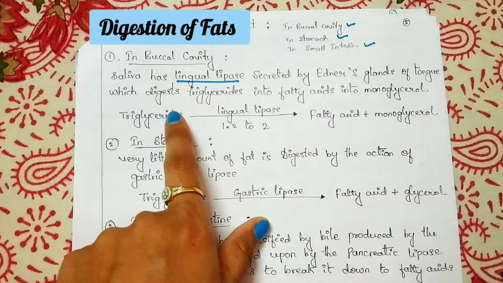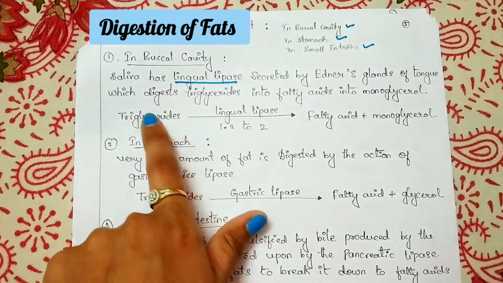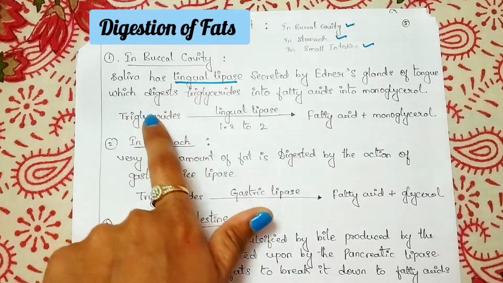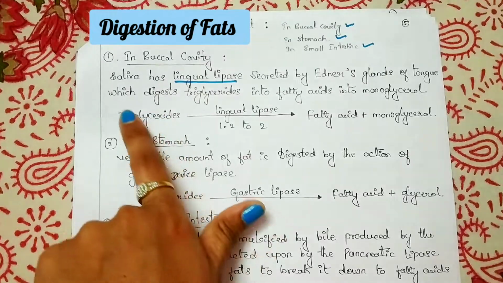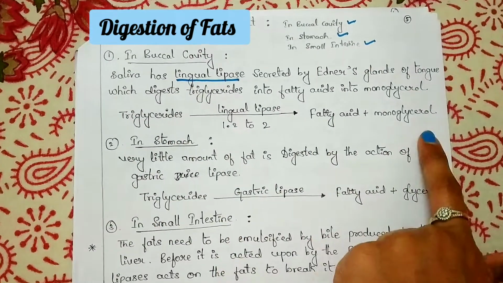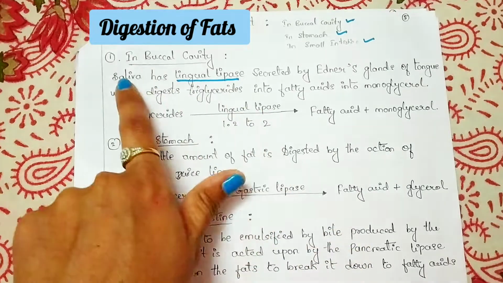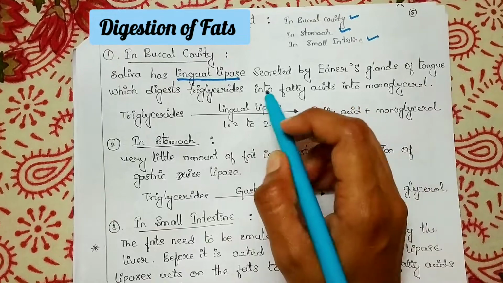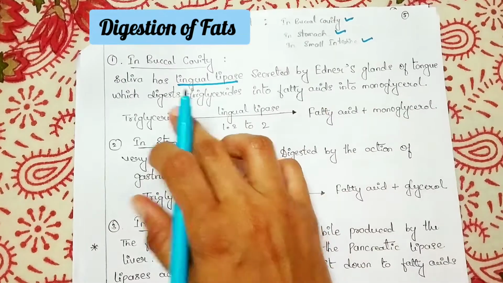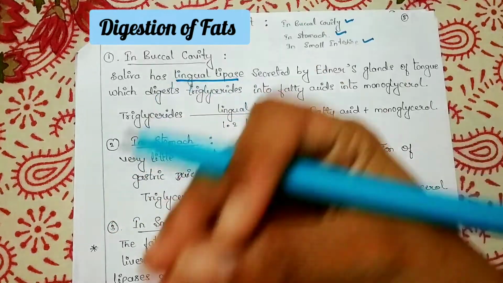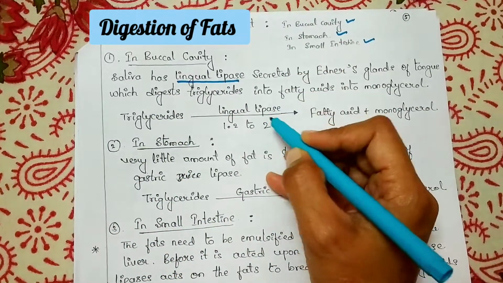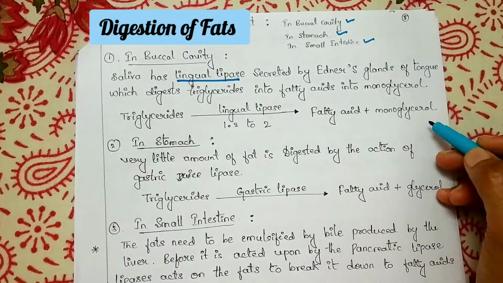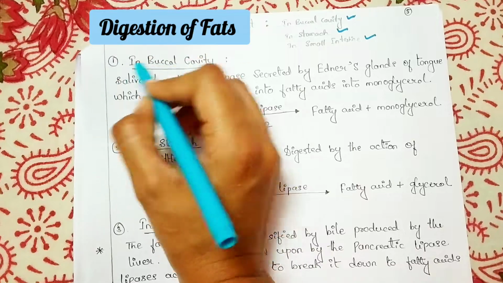These triglycerides will be present in the blood as a storage molecule, and are converted into fatty acid and monoglycerol by the action of lingual lipase. This enzyme is present in the saliva. So when we take food, the triglycerides present in the food are acted upon by the enzyme in the saliva and converted into fatty acids and monoglycerol. That's about the buccal cavity.